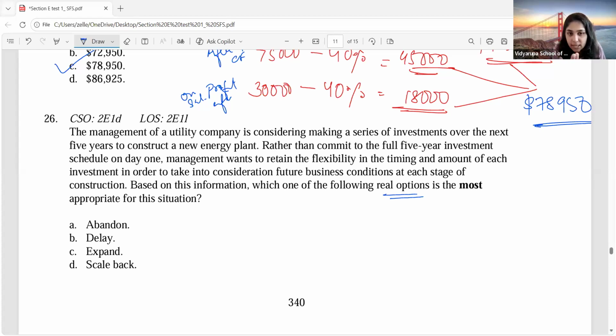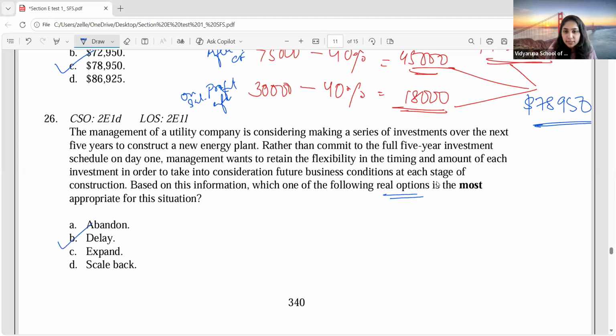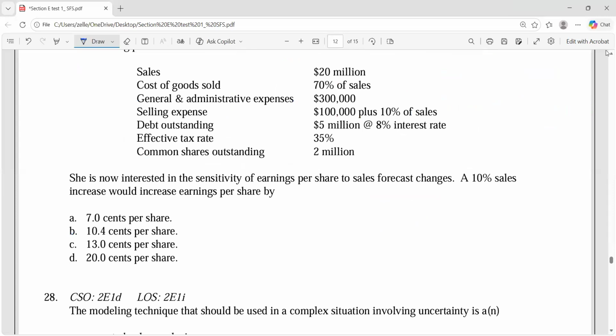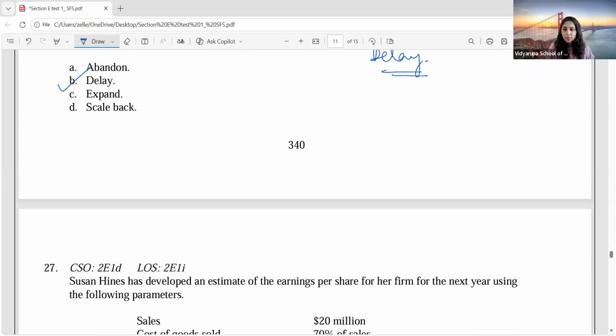At each investment stage, the energy plant might need demolition, excavation, construction. So what can they do? Delaying it would be the proper way to deal with the situation over here. So they have the option. They have a real option to delay because they don't want to take everything on day one. So that's why you can delay it. Clear? Yes, ma'am. Okay. Next question.